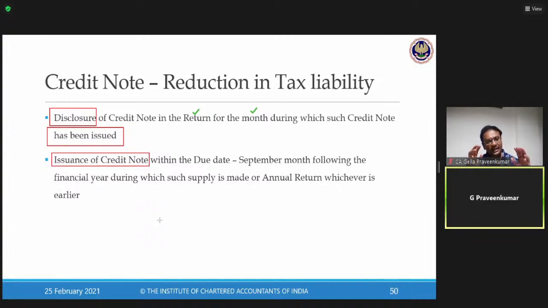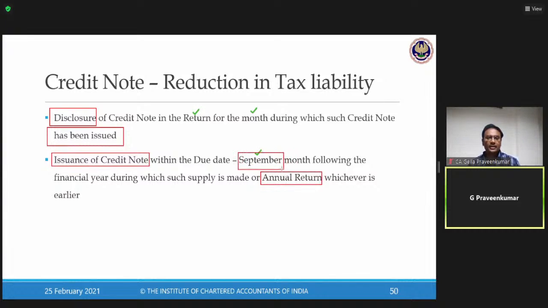The lawmaker says the credit note can be issued. What is the due date? On or before September of the month following the financial year during which such supply took place. This means when I talk about financial year 18-19, I can issue a credit note for a supply made during financial year 18-19 till September, that is till 30th September 2019, or the filing of the annual return.